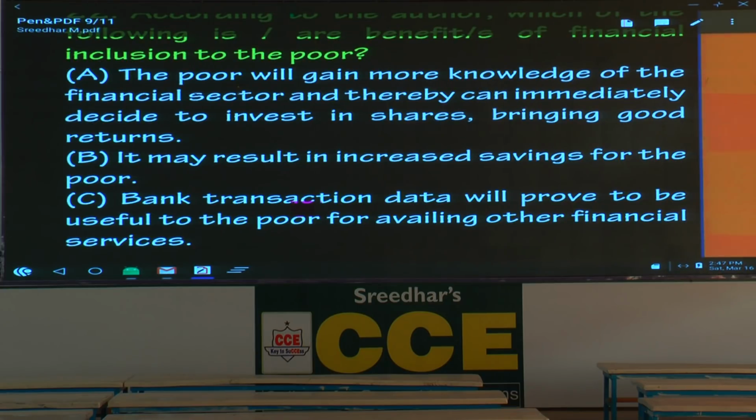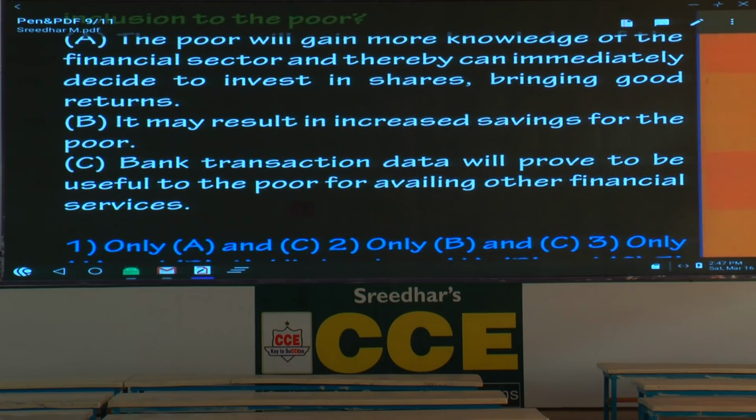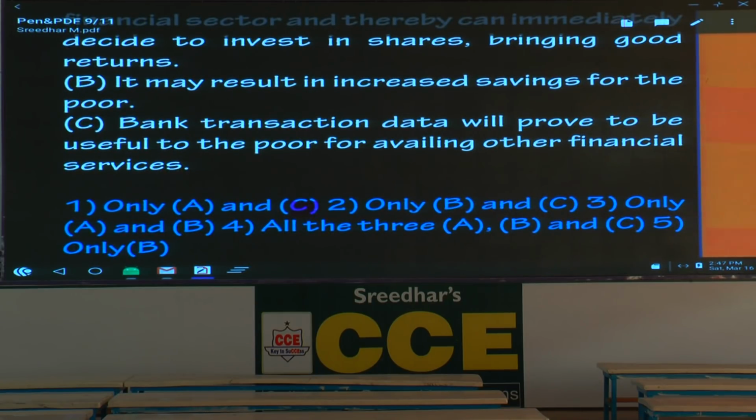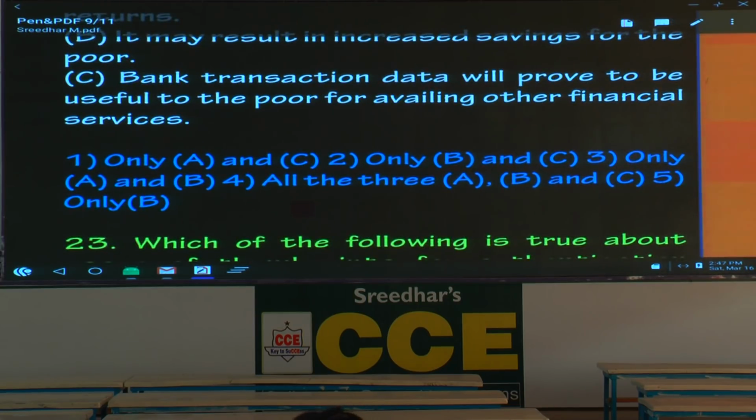So mark it wrong. Ridiculous option. It may result in increased savings for the poor. This is right. Bank transaction data will prove to be useful to the poor for availing other financial services. This is also right. So what is the answer here? I think there is a problem with the key. The answer is B and C. Which option says that? The second option is the answer.